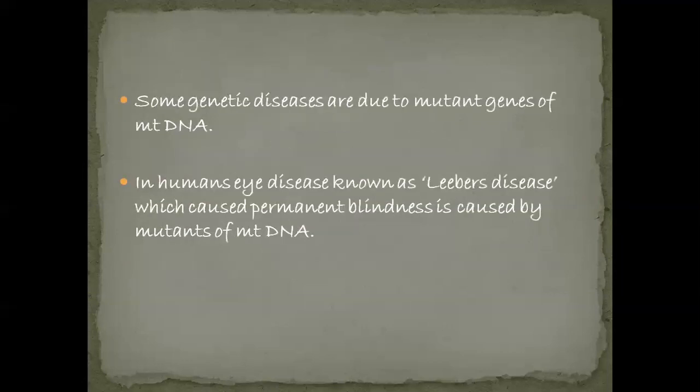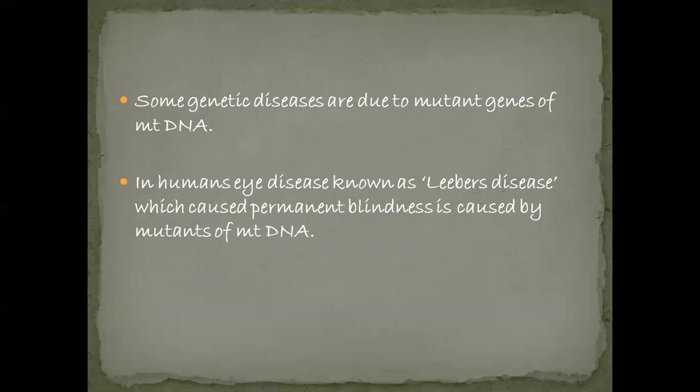Also, they studied some genetic diseases and observed that certain genetic diseases are also due to mutant genes of mitochondrial DNA, the genes which are present in the mitochondria.